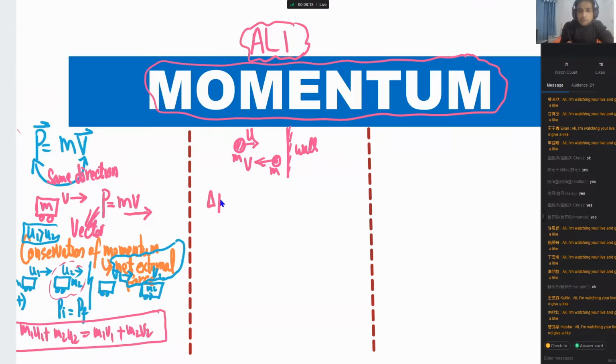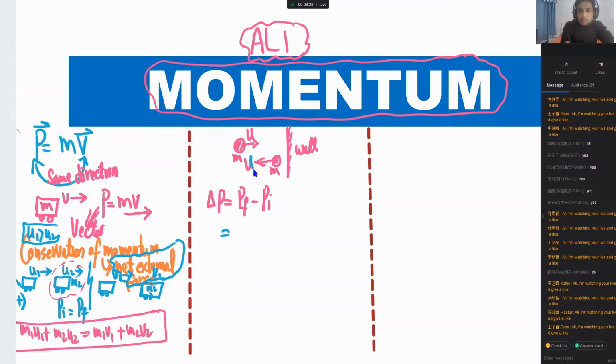Now if I ask you what is the change in momentum, you will say the final momentum minus the initial momentum. This is the point we need to understand. In this case, the momentum before and after are not the same. The magnitude is the same but the direction is opposite. If u is equal to v, the magnitude is the same. It comes back with the same speed, for example. Now you need to understand that momentum is a vector. You take one direction as positive. I will take to the left as positive, so this velocity is positive and this one is negative.